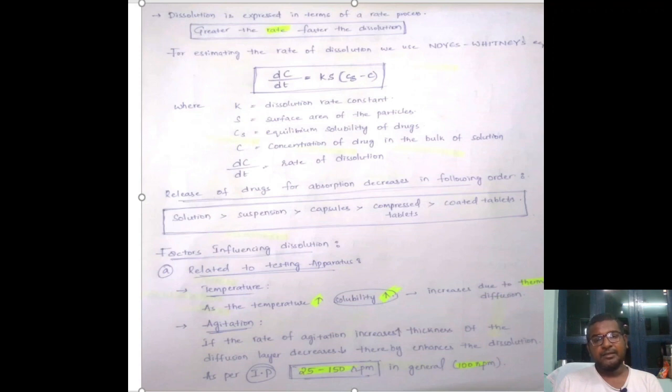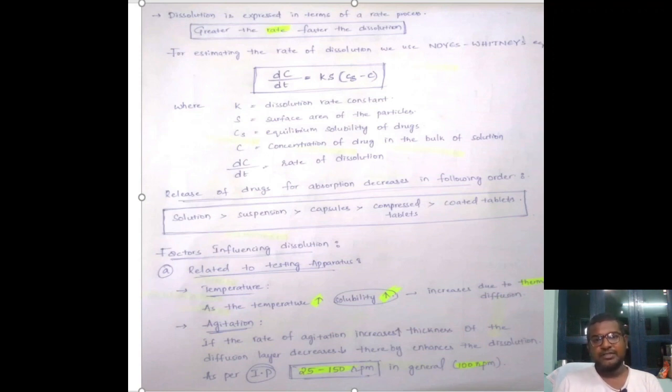In the same manner, the next one is agitation. Agitation is nothing but creating some kind of movement in the dissolution apparatus. Because in our stomach, after taking a tablet, the stomach exhibits movements, which are nothing but crunching movements.